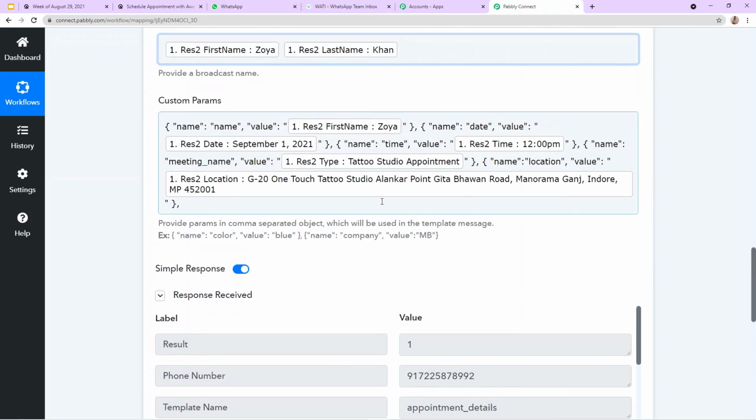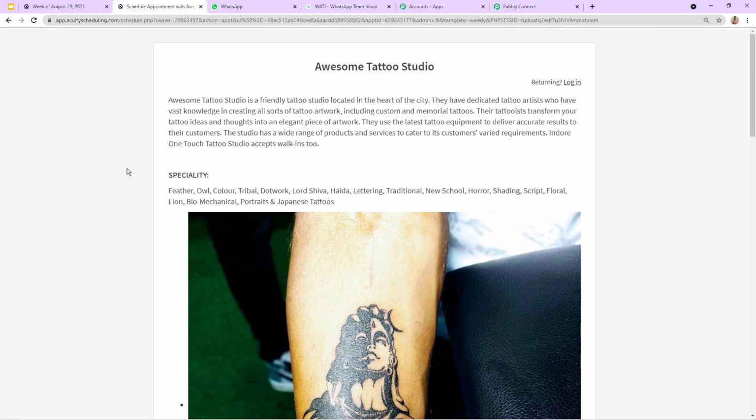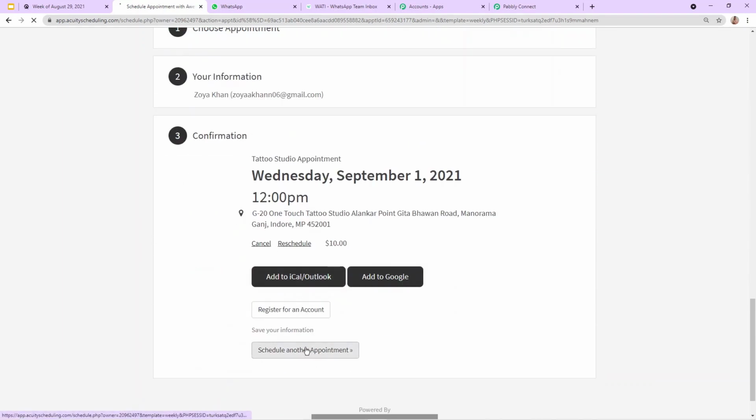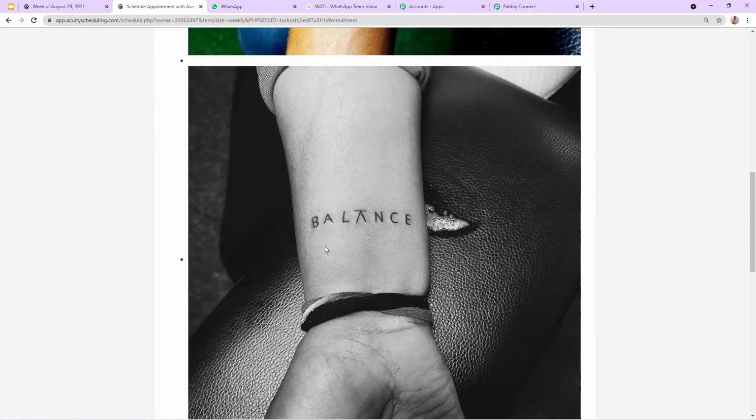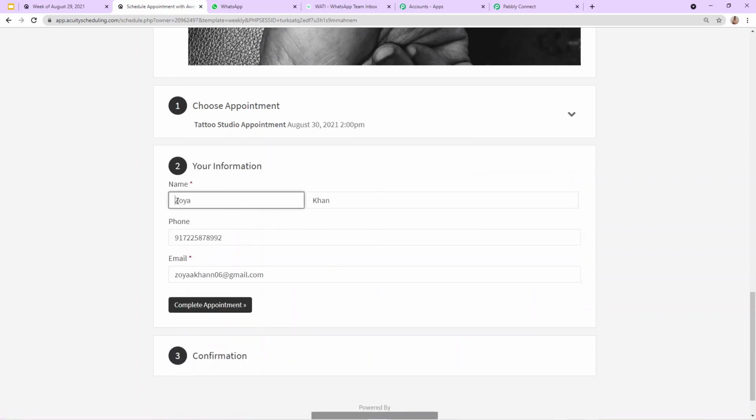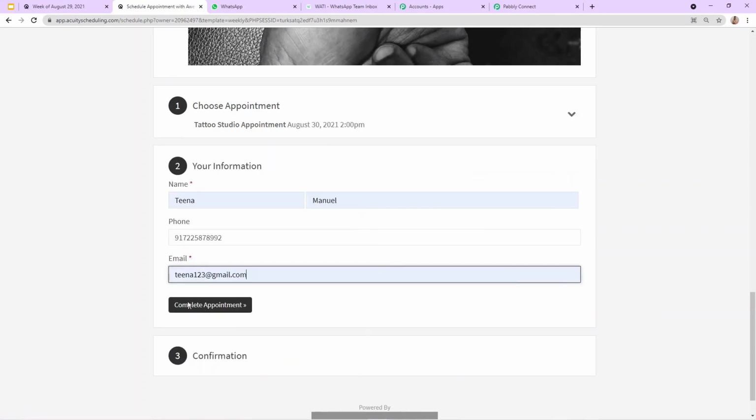But before finalizing, let's do a real-time check if our workflow is working successfully or not. So here, I'm going to make an appointment again, and then we will check in real time if the message is sending on WhatsApp or not. So I'm going to make an appointment on Monday, August 30 at 2 p.m. I'm going to click on continue. Let me add the details of my customer. These are the details of my customer, Tina Manuel, her phone number and her email address. And I'm going to click on complete appointment.